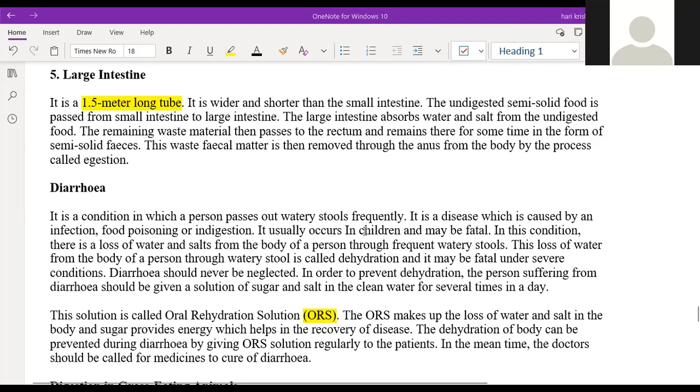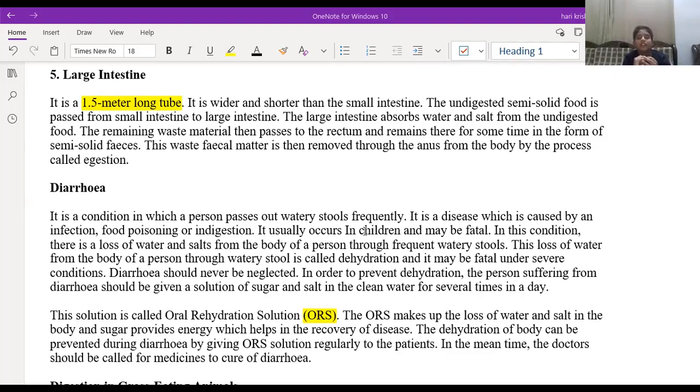So what does diarrhea mean? Generally, we have the stool in a mostly watery format. It is caused due to food poisoning, infection, or any other bacteria present inside the food. Whenever the person is having diarrhea, a huge amount of water loss will happen, so the person will feel completely dehydrated. So what is the solution for this?